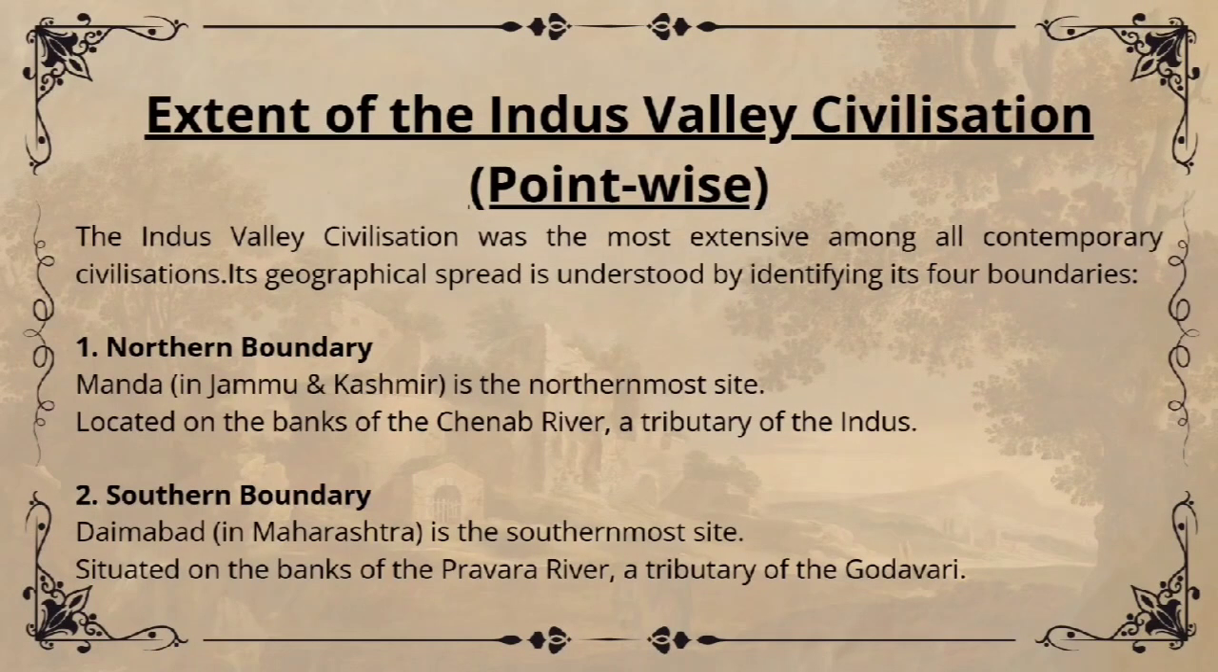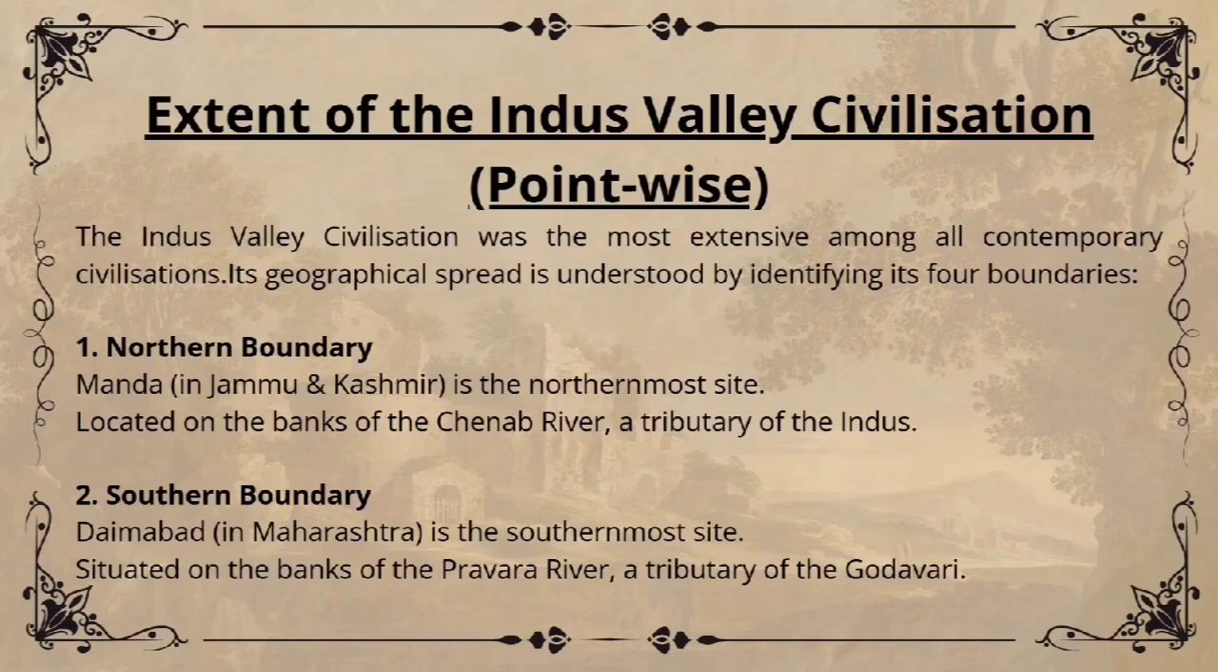When we talk about the extent of Indus Valley civilization, we mean how large the civilization was and how far it spread geographically. The Indus Valley civilization was the largest and most widespread civilization in its time. To understand its size, historians have identified four boundaries, north, south, east, and west, based on the important archaeological sites. Let us discuss one by one.